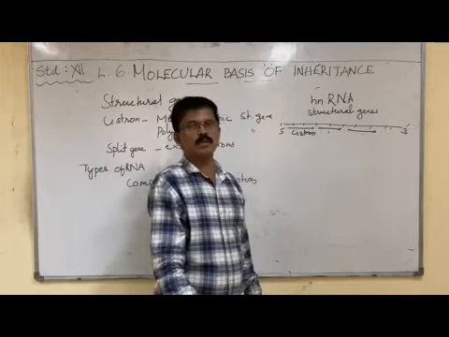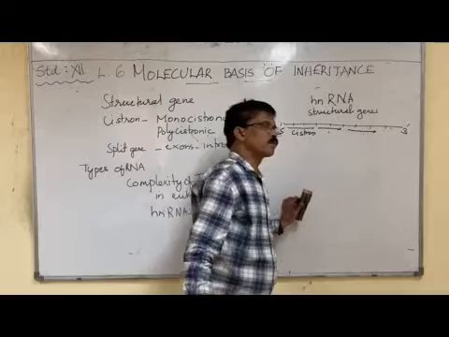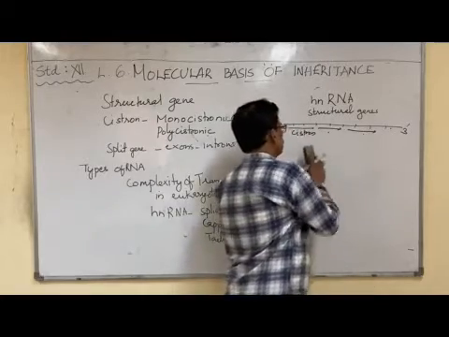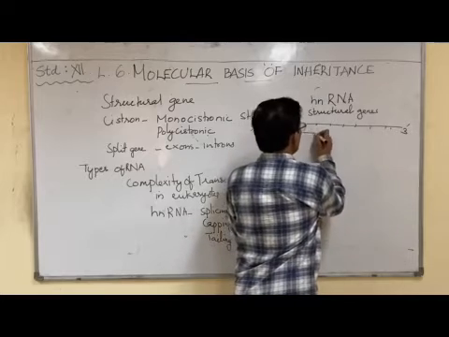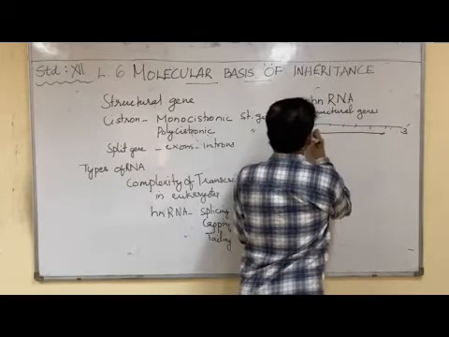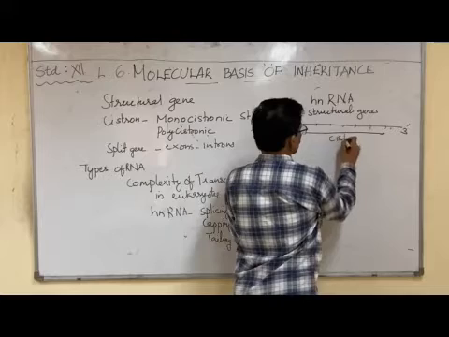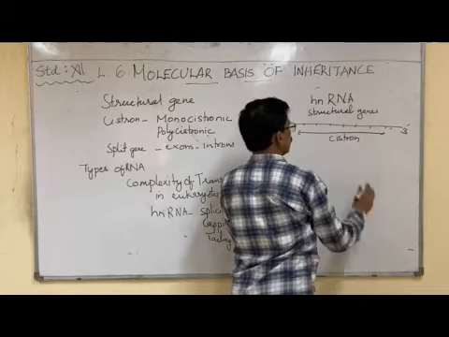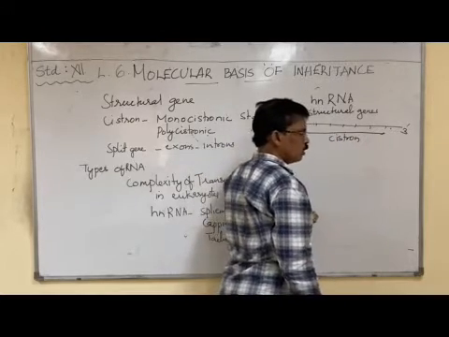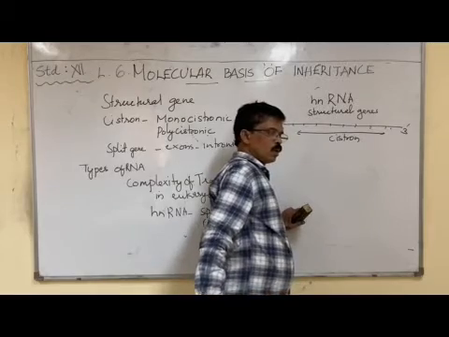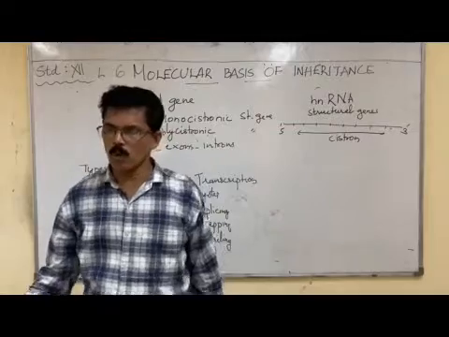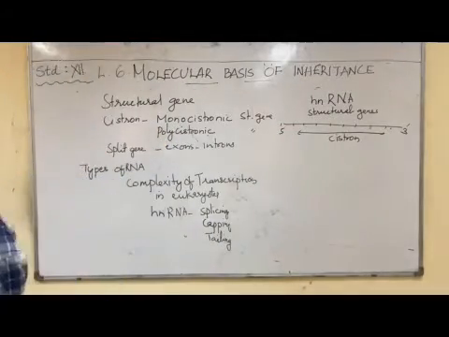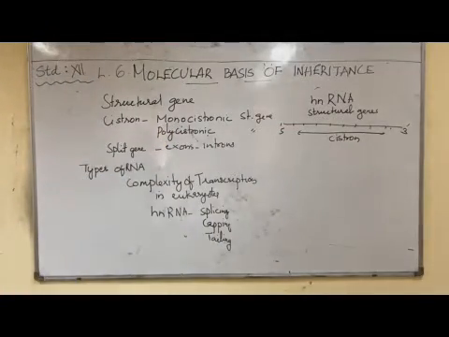Whereas in eukaryotes, one difference is there. In eukaryotes like humans, a structural gene has only one cistron. That is called a monocistronic structural gene. What is a monocistronic structural gene?